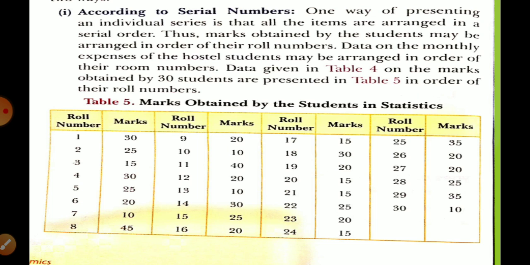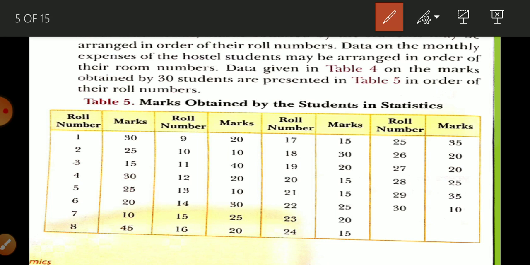One way of presenting an individual series is that all the items are arranged in serial order. Thus marks obtained by the students may be arranged in order of their roll number. Data on the monthly expense of the whole hostel may be arranged in the order of their room number. Data given in table 4 of the marks obtained by the 30 students are represented in table 5 in order of the roll number.